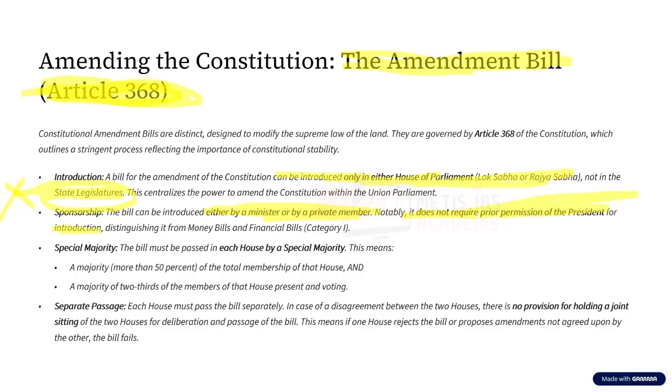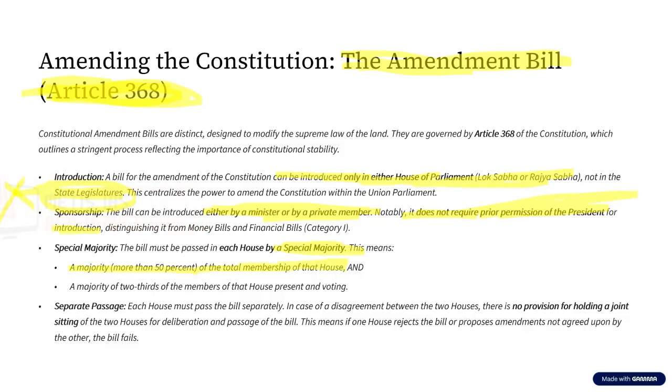Now, with what majority does this constitutional amendment bill have to be passed? The ordinary bill has to be passed through a simple majority. Financial bill has to be passed through simple majority. Money bill has to be passed through simple majority. But a constitutional amendment bill has to be passed through special majority. Now, what is this special majority? In simple words, a majority, that is more than 50% of the total membership of that house.